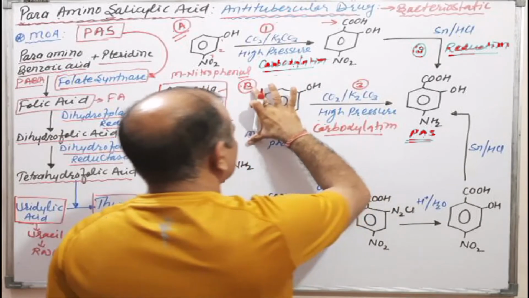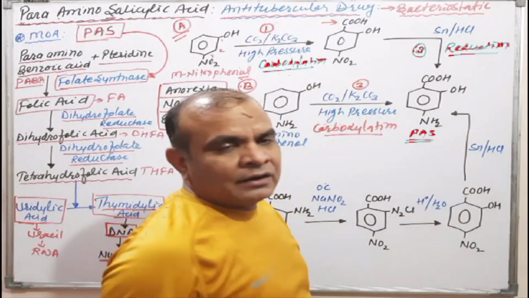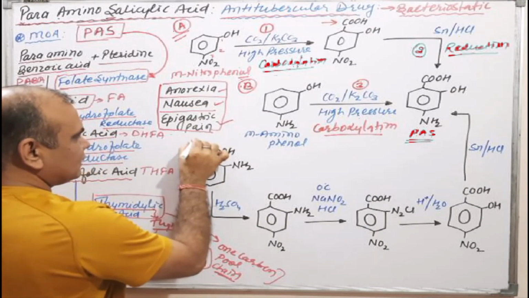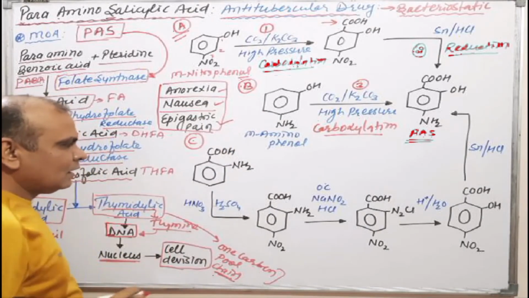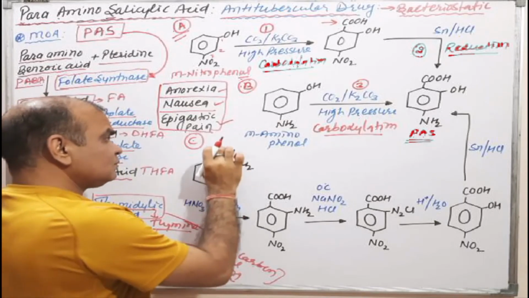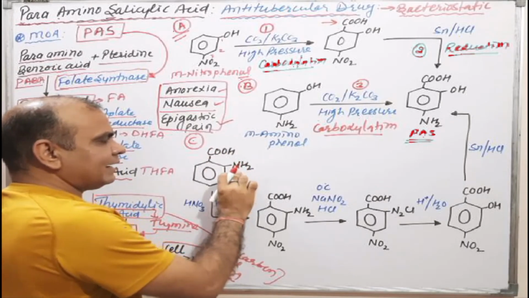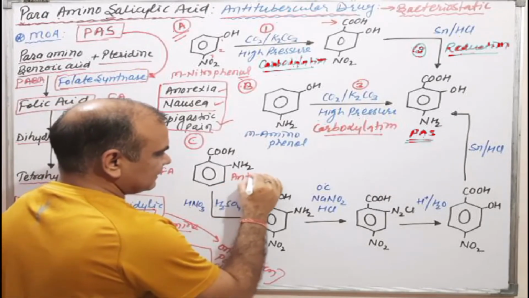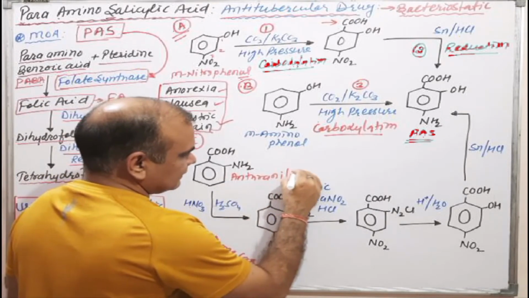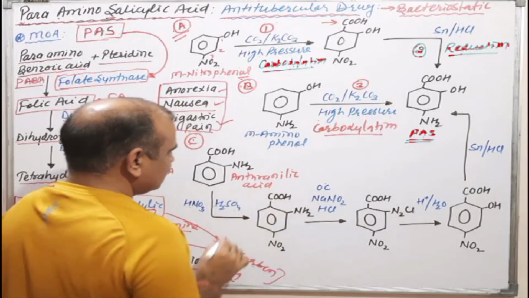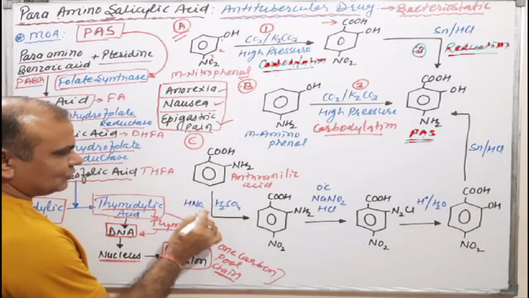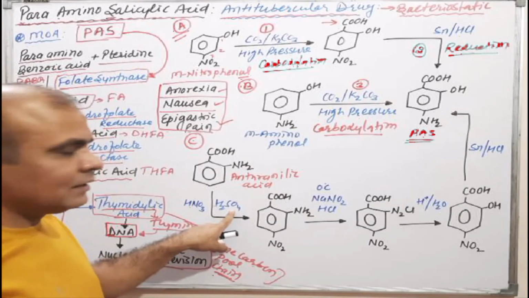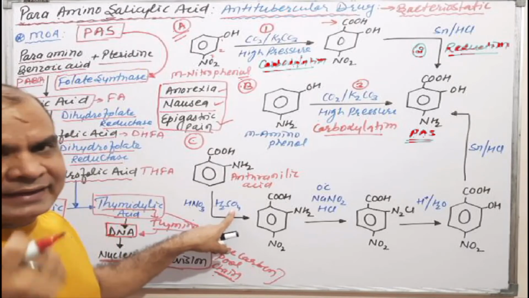Route number B is over. Now come to route number C. Here we have a carboxylic acid with an NH2 group at the ortho position, that is anthranilic acid. Anthranilic acid undergoes the nitration process with nitric acid and concentrated H2SO4, which is the nitrating mixture.